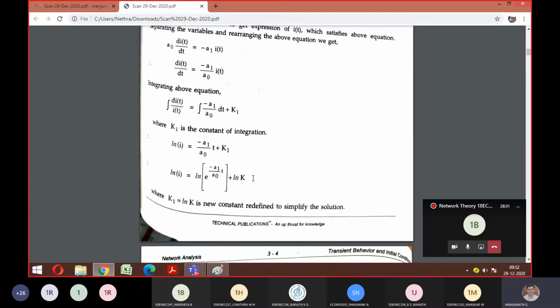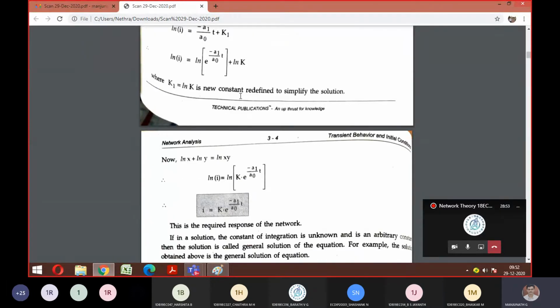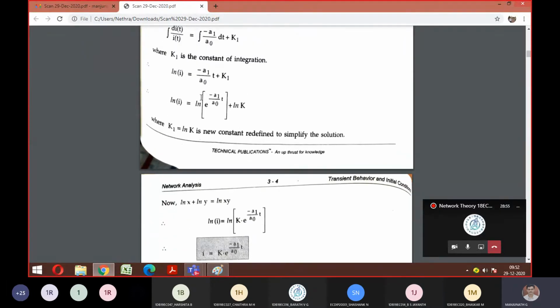So I hope everyone remembers the ln xy formula. Do you remember the ln xy formula here? What is ln xy equal to? Is it ln x plus ln y? Yes or no? So that formula you just need to have awareness of, because that is where we are going to implement it.